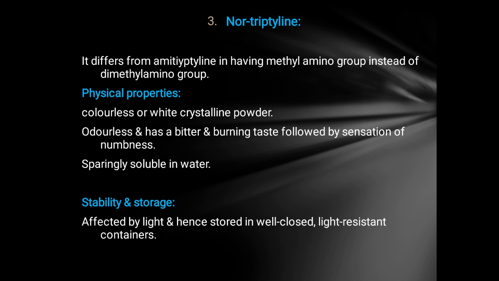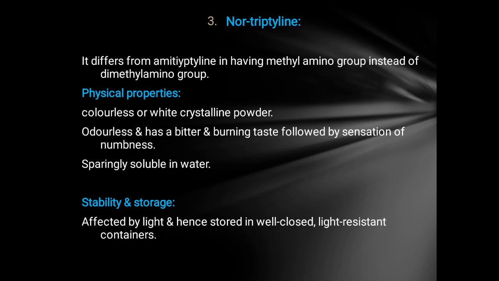Next drug we are going to see is nortriptyline. It differs from amitriptyline in having a methylamino group. Nor means absence of methyl group. So it differs from amitriptyline in having the methylamino group instead of the dimethylamino group. Here one methyl group is less as compared to amitriptyline. Instead of the dimethylamino group, it has only a single methyl group on the amino group.